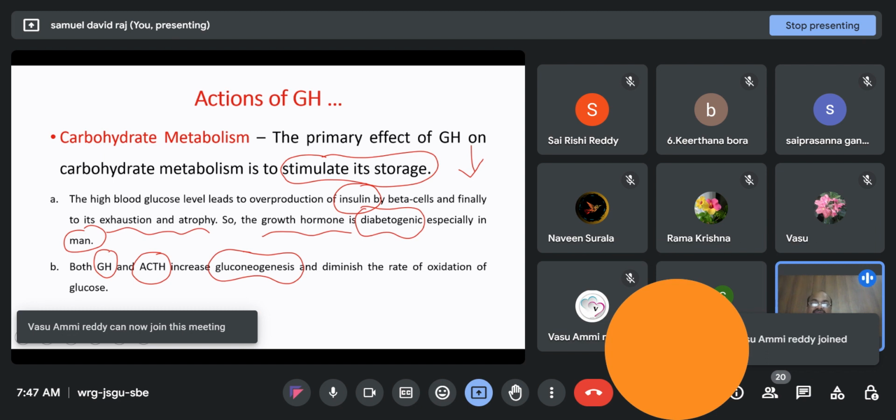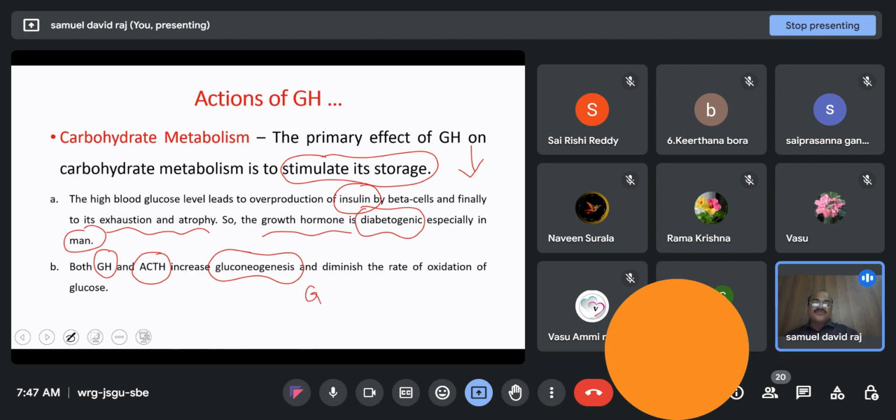Second thing is growth hormone, along with adrenocorticotropic hormone, increases gluconeogenesis. What is gluconeogenesis? Production of glucose from non-carbohydrate sources like protein. So protein has a number of amino acids, isn't it? Some of these amino acids are called glucogenic amino acids. So these glucogenic amino acids, as the name implies, can produce glucose.